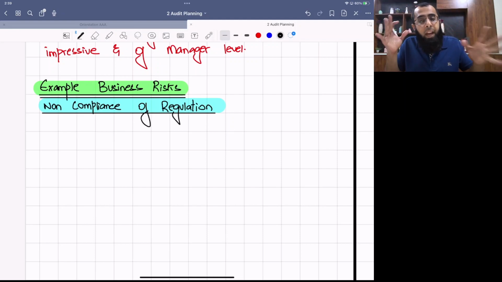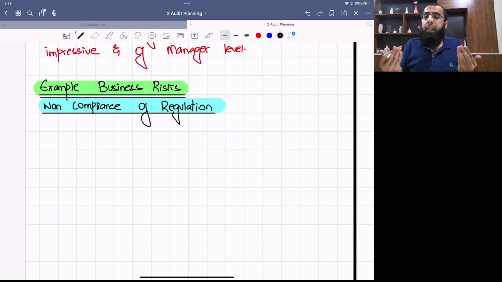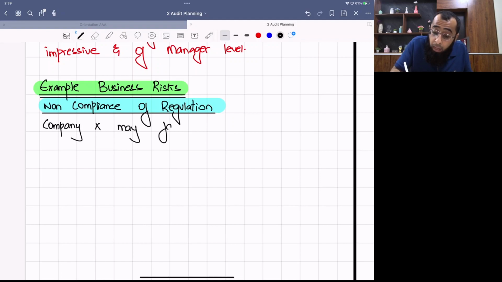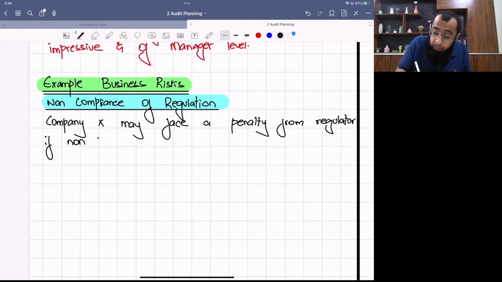So obviously there will be a scenario in which complete detail is given about it. But let's think, if a company has done some non-compliance of regulation, what business risk existed? The business risk is of imposition of penalty. The business risk is of cancellation of license if the regulator finds out about that non-compliance. Okay. So company X may face a penalty from regulator if non-compliance gets known to regulator.